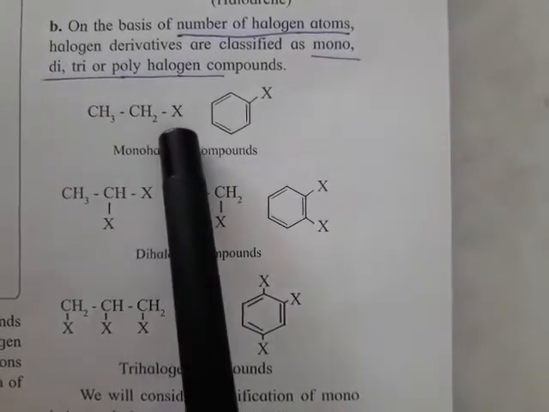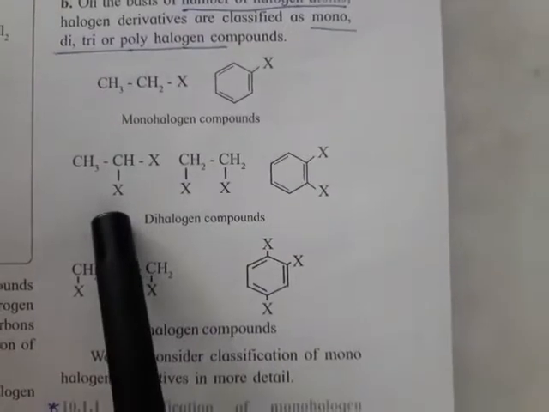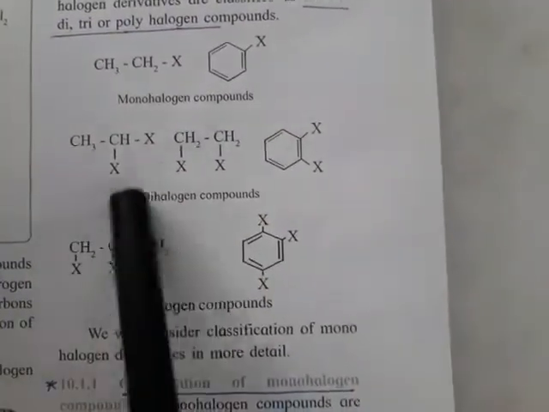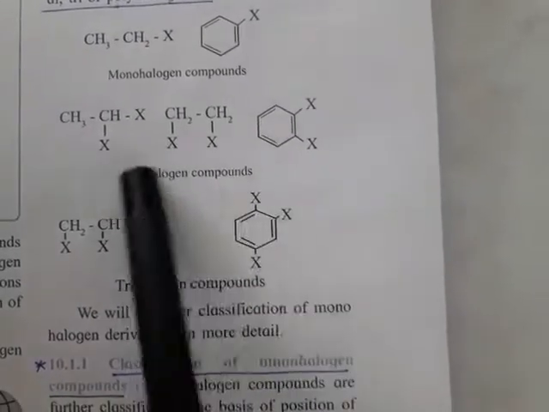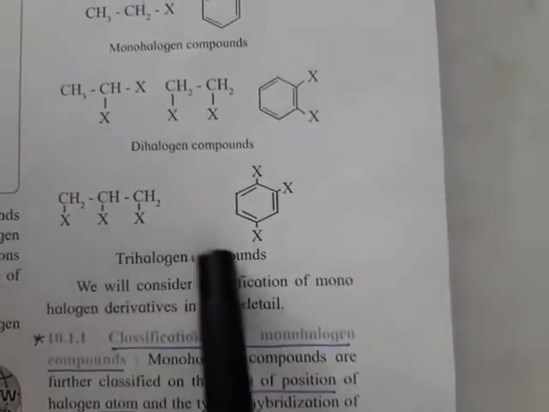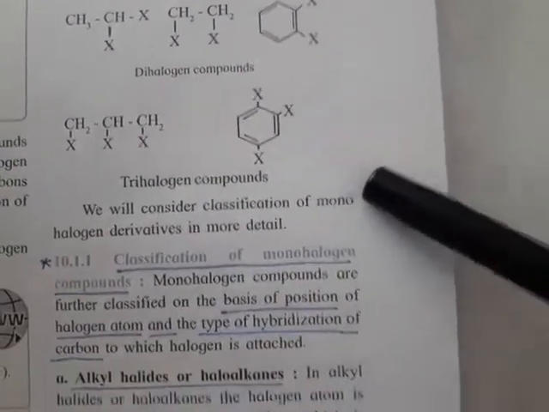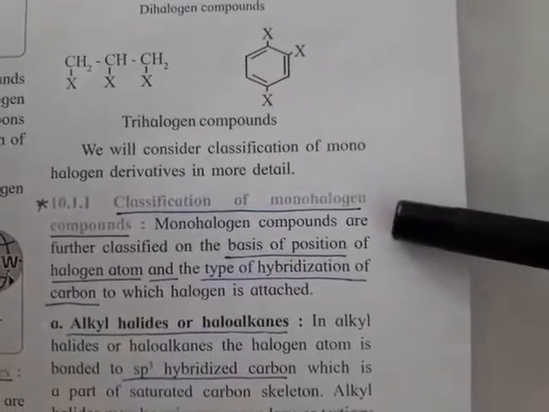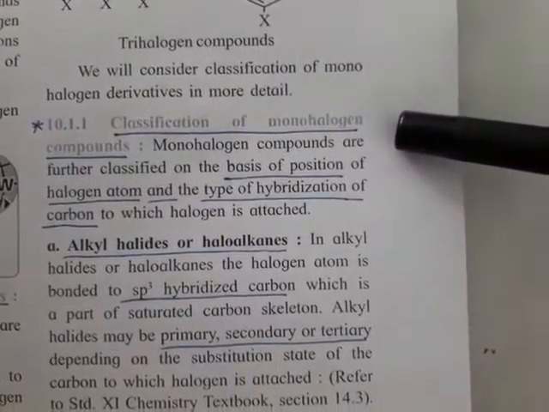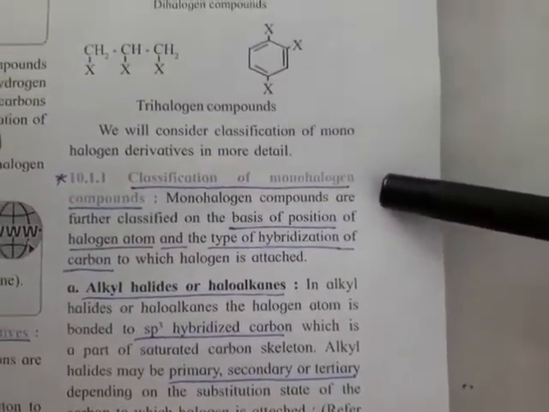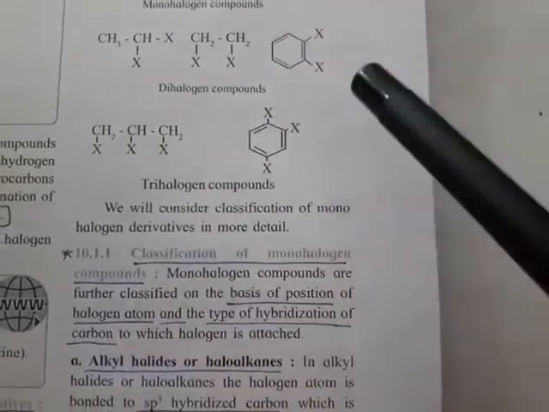So here some examples are shown. Monohalogen derivative, see this is ethyl halide and phenyl halide, or halobenzene. Next one contains two halogen atoms in it. Here also two halogen atoms. So these are dihalogen. Here three halogen atoms are there, so it's a trihalogen derivative. Further, they have given classification of monohalogen derivatives of compounds. Now, in this monohalogen derivative, we don't have to study the di, tri and polyhalogen derivatives in our syllabus.